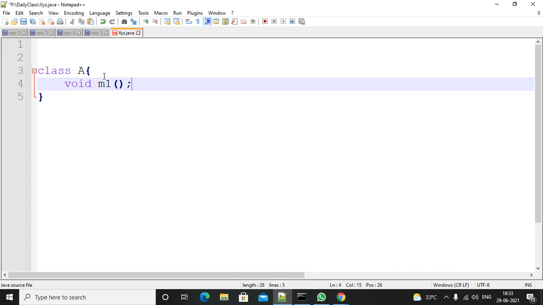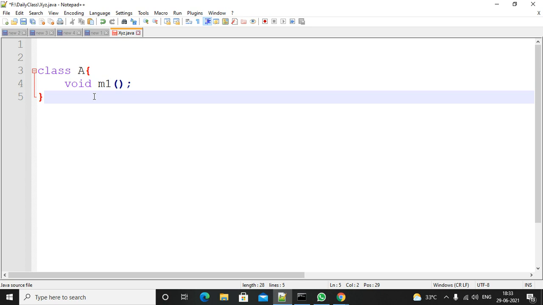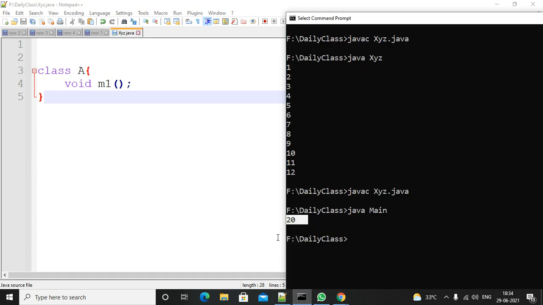First, the program is complete. Is this valid or not? Right, you don't have a method body; that's why you are ending with a semicolon. So if I compile this program, what will happen? You will get a compile time error.